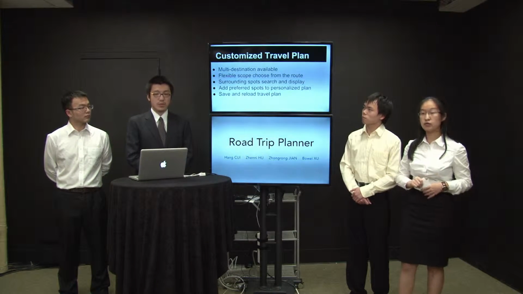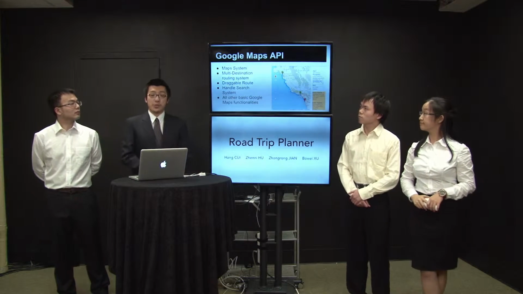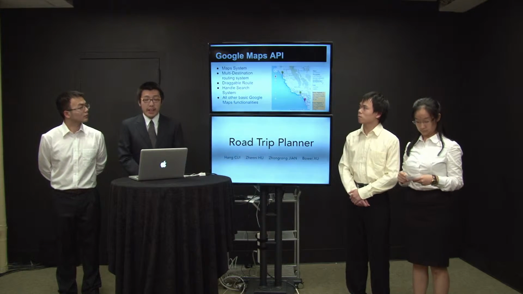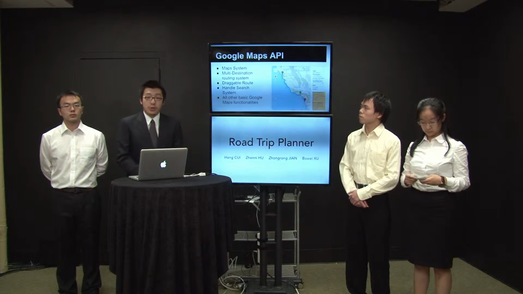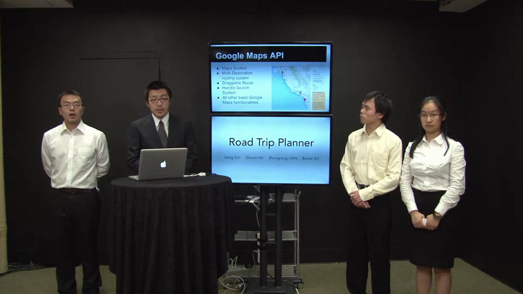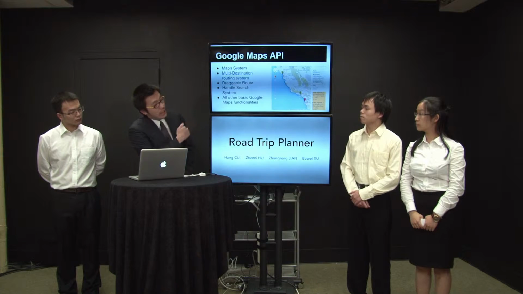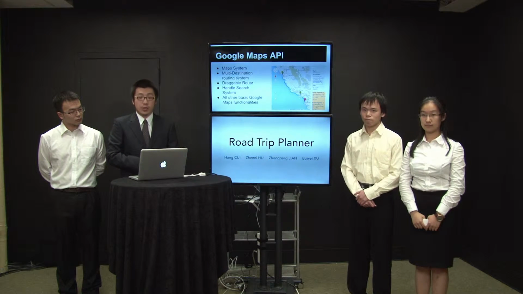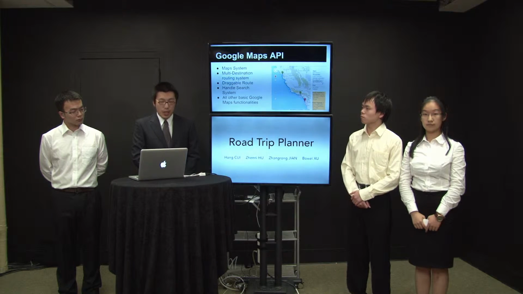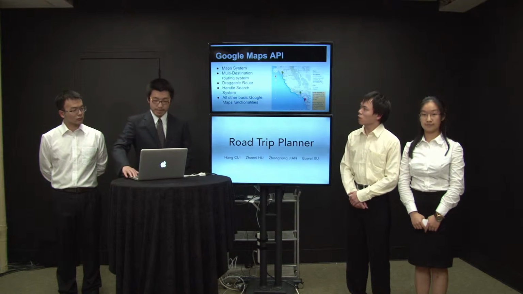And here is the abstract process of our customized travel plan. As you can see, we will use the Google Maps API. We will use the same route, driving from San Francisco to San Diego. Using our system, you will be able to drag the route, and Google Maps will also handle all the searching systems. You can add waypoints along the route. For example, here you can add Los Angeles between San Francisco and San Diego. In our project, we will use all the other Google Maps API functionalities.